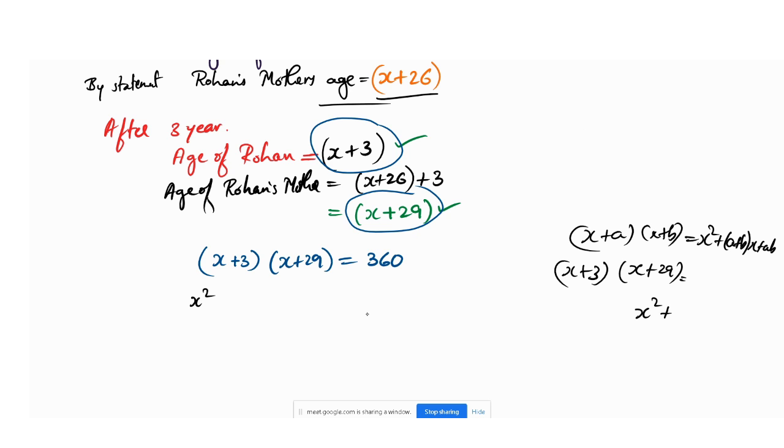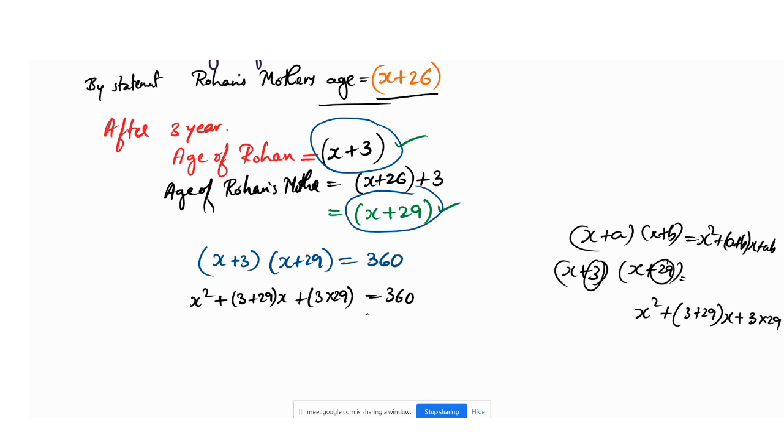In the a position we have 3, and in the b position we have 29. So 3 plus 29 into x plus a into b, which is 3 into 29, equals 360.